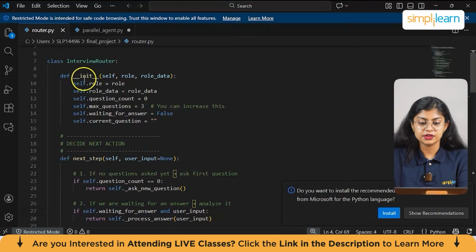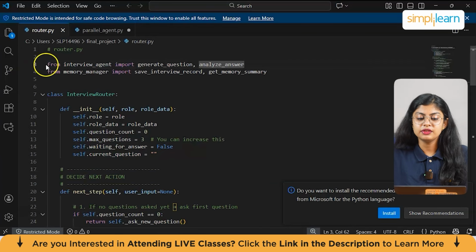Under the class we have the first function, which is init with self, role and role data. Here the selected interview role, for example, if you select software engineer, etc., it will be stored here. We have role metadata and keywords that will be selected. Counter for how many questions in total.